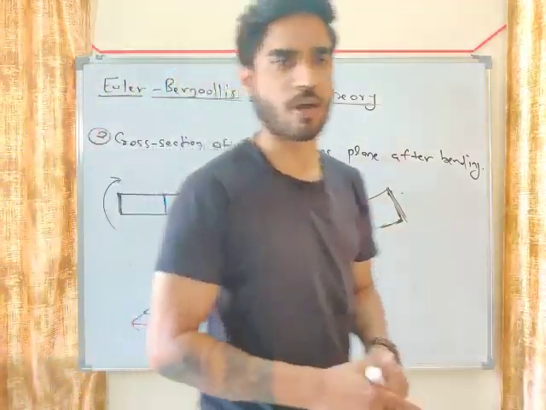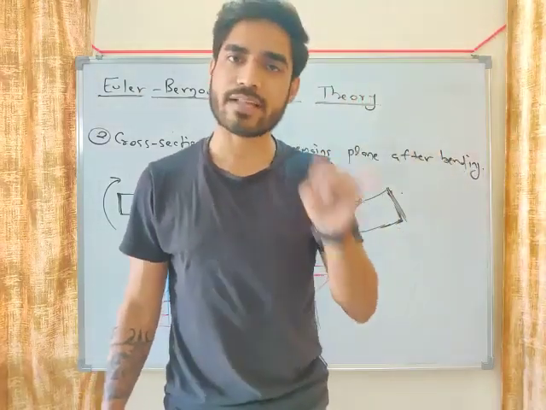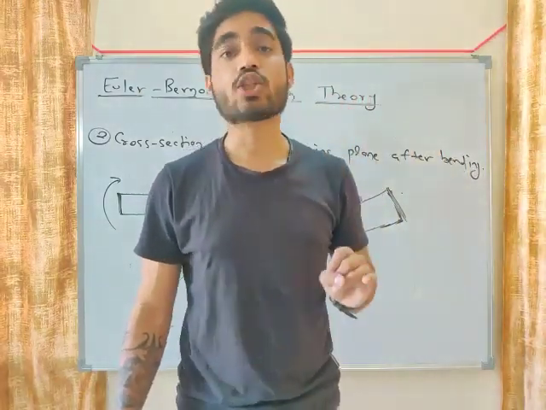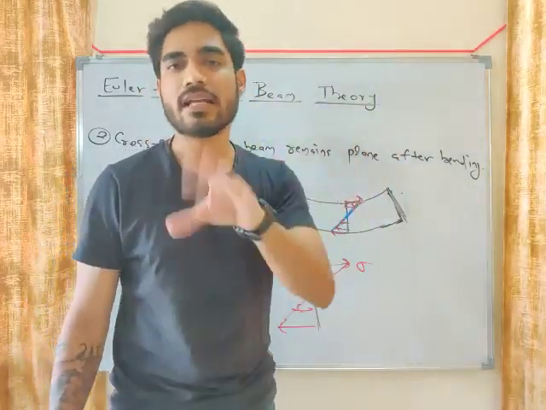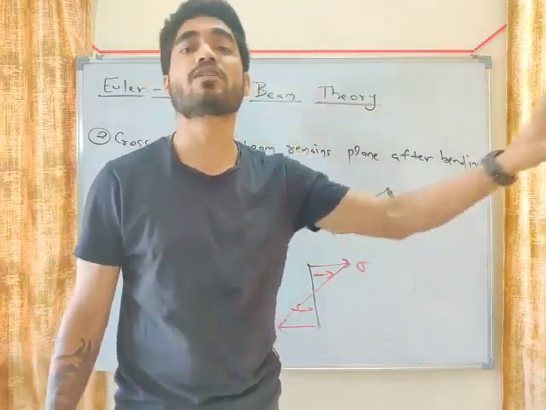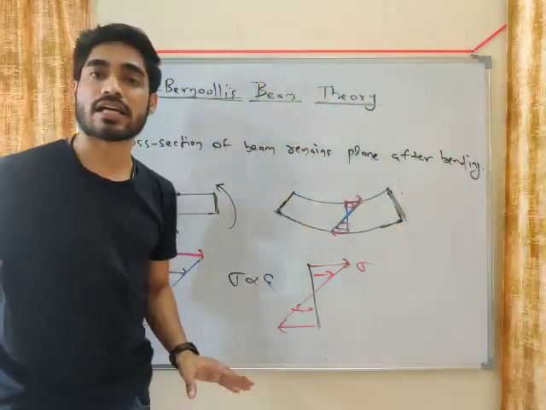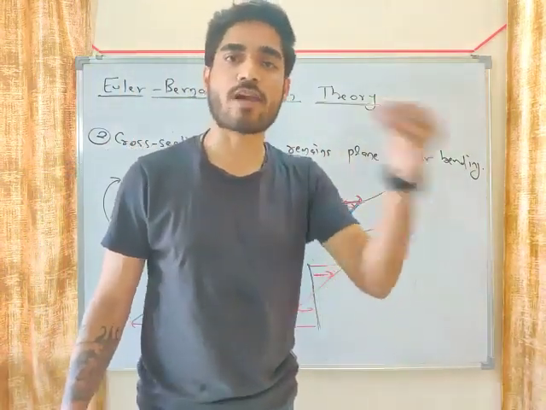There are other assumptions also. What are the other assumptions? Material of the beam remains homogeneous and isotropic. What is homogeneous? What is isotropic? We have already covered. Then another assumption, cross section of the beam is constant, means it is prismatic beam. Other assumption, Hooke's law is valid. Hooke's law is always valid.